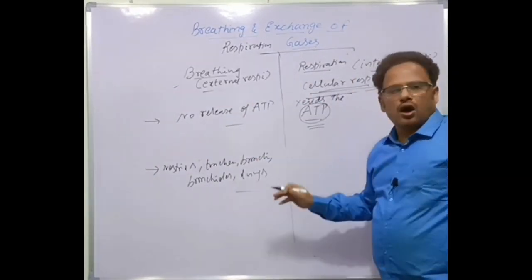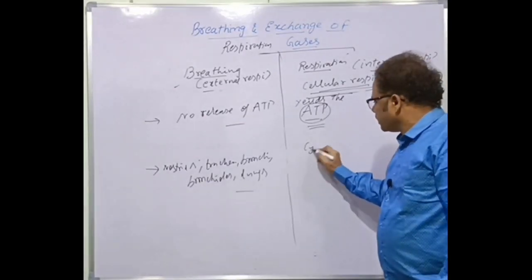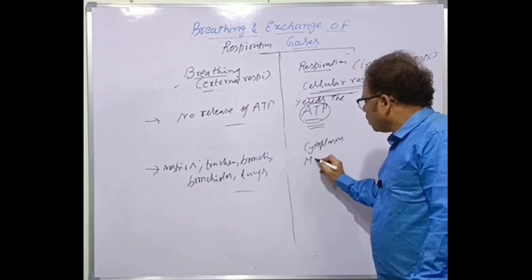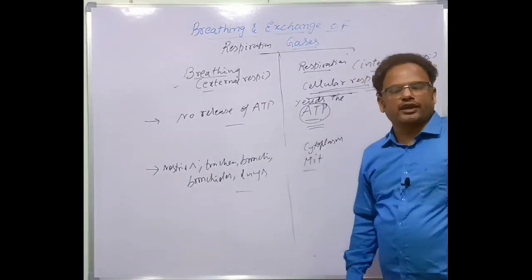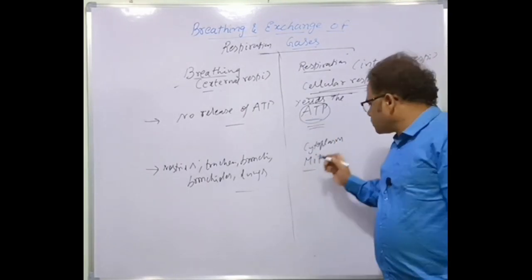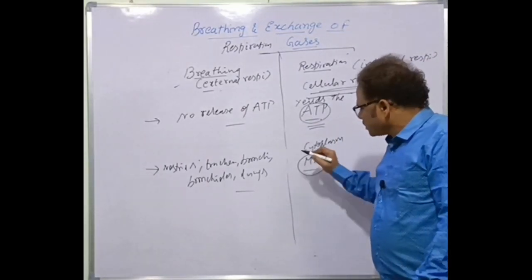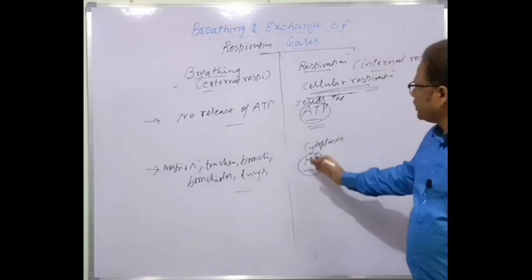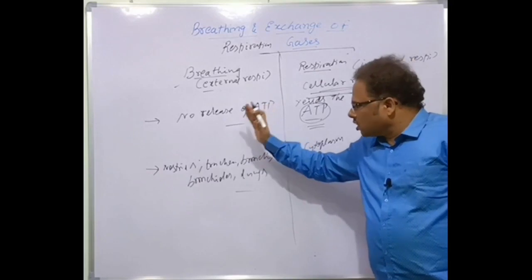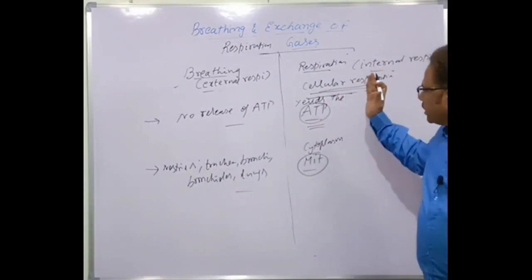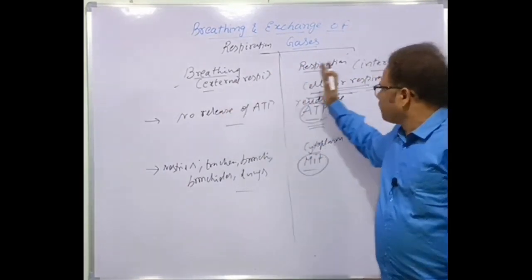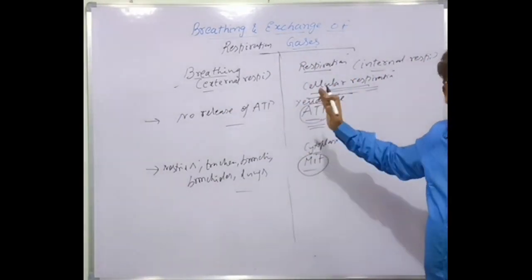Here various organelles are involved. For example, the cytoplasm, where glycolysis takes place. The mitochondria, where the Krebs cycle, the tricarboxylic acid cycle, takes place. Next is oxidative phosphorylation, and both of them occur in the mitochondria. So these are the sites of cellular respiration. Here energy is not released, whereas here energy is released in the form of ATP. This is a physical process. This is a physical as well as a biochemical process.